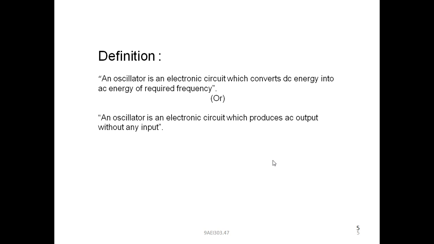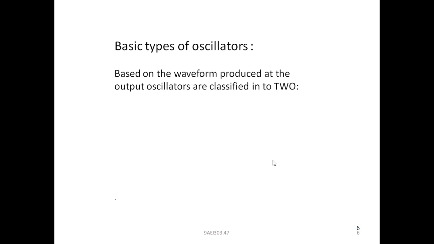Understand here itself. An oscillator is an electronic circuit. It is a circuit which produces AC output. AC means alternating current. AC output without any input, without giving any input. So, by using the positive feedback technique, the oscillator will generate an output without giving any input signal.